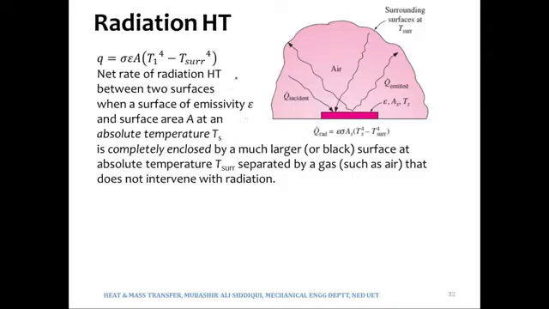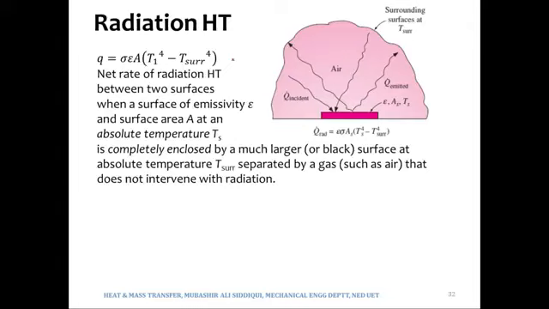Now that expression that we were looking at a while ago, E is epsilon sigma T4, was regarding the emissive power. When we come on to the heat transfer due to radiation, the expression that is given at the basic level is sigma epsilon A (T1^4 minus T surrounding^4), where this expression is not a very general expression. Rather, in fact, it is a very basic expression, and it has got certain limitations.